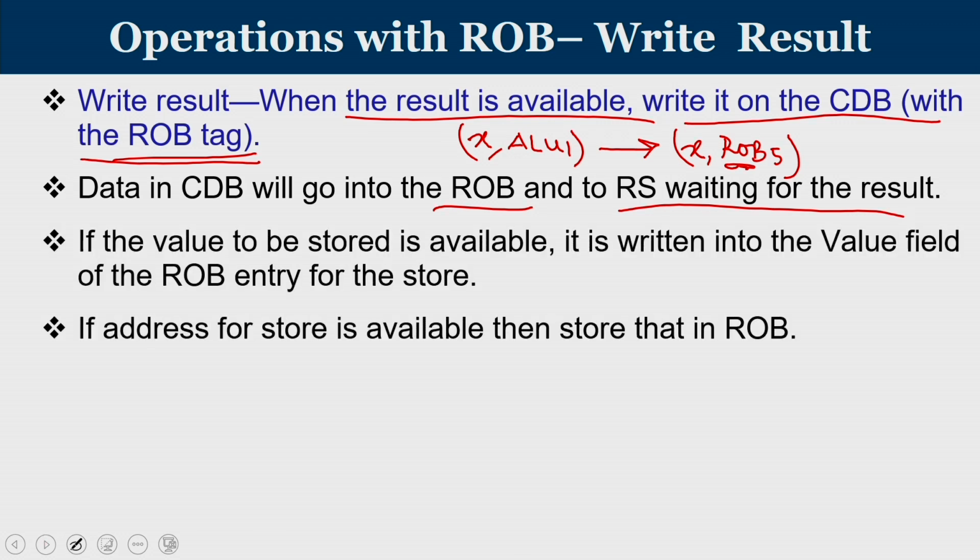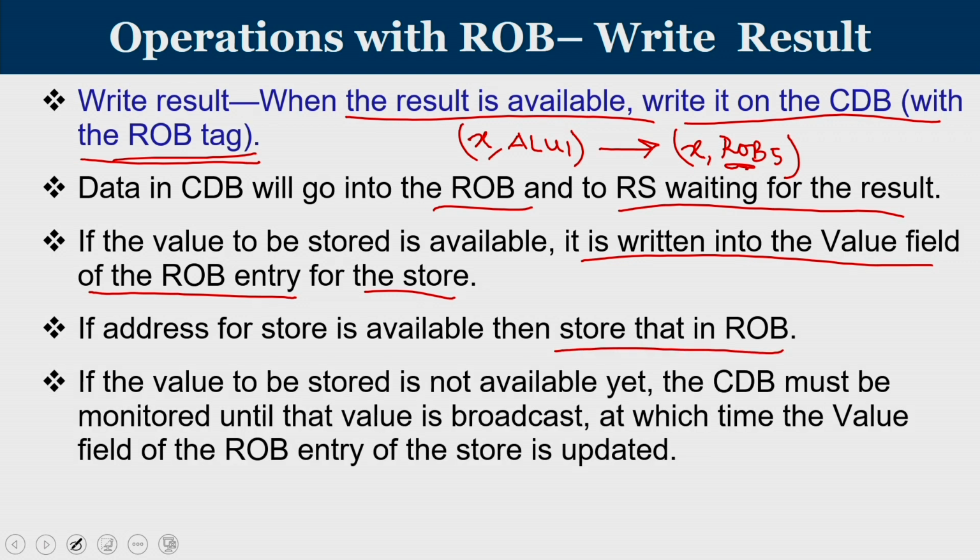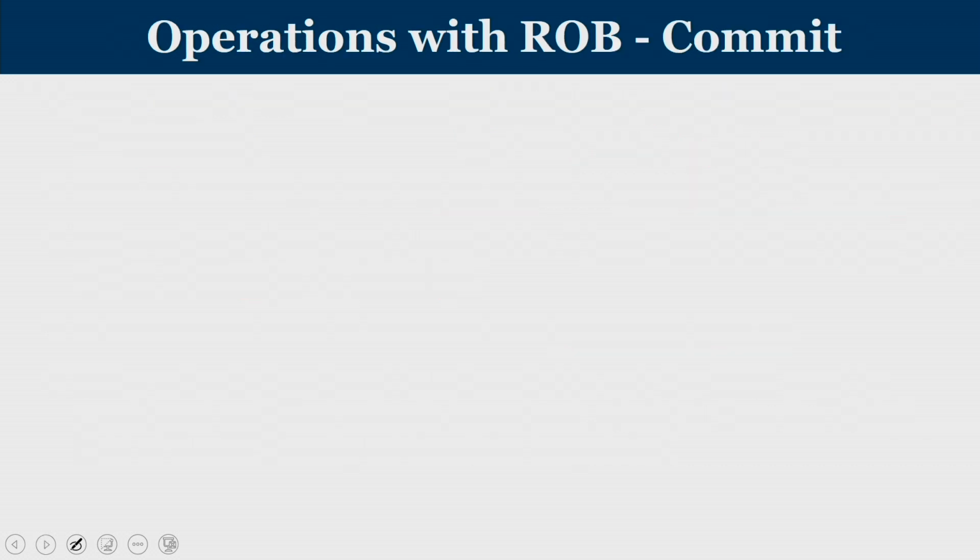If the value to be stored is available, it is written to the value field of the reorder buffer entry for the store. If the address for the store is available, then you will store the address portion in the reorder buffer. If the value to be stored is not yet available, the CDB must be monitored until that value is broadcasted, at which time the value field of the reorder buffer entry of the store is updated.